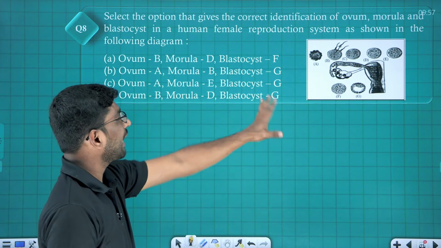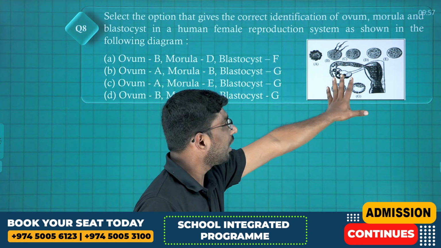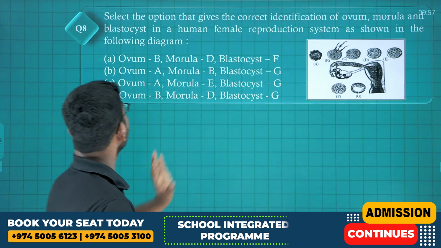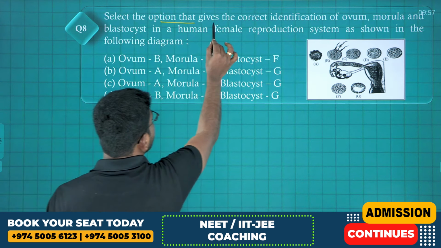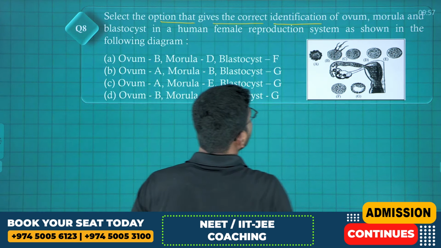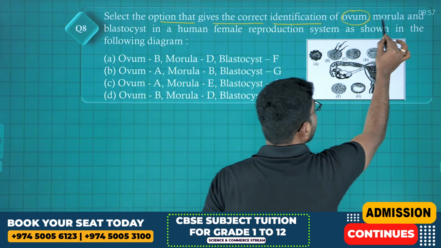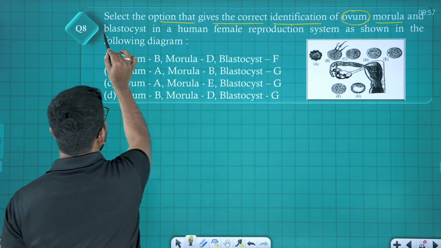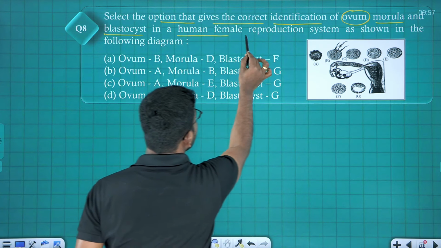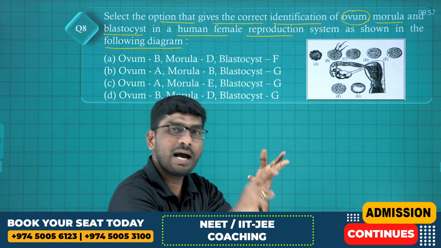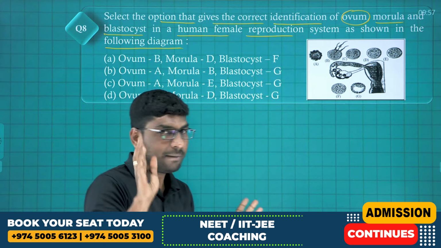Look at it. This is a diagram of the embryo after fertilization, where the blastocyst and cleavage patterns are given here. Select the option that gives the correct identification of ovum, morula, and blastocyst in the human female reproductive system as shown in the diagram. Here we need to identify number 1 ovum, number 2 morula, and number 3 blastocyst. Clear? Now look at here.